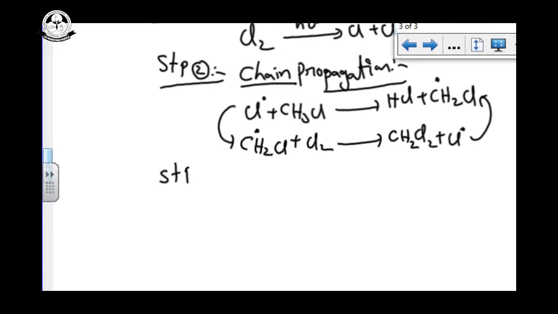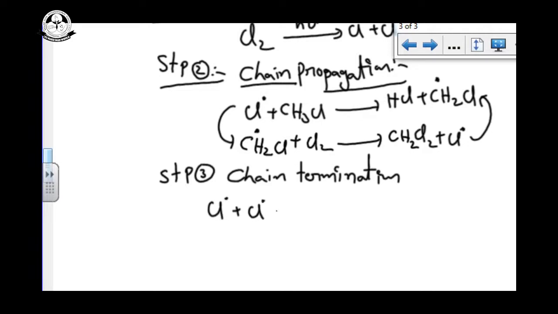Step number 3, chain termination. In termination we can stop the reaction. Whatever free radicals are there, you can combine them to stop the reaction.